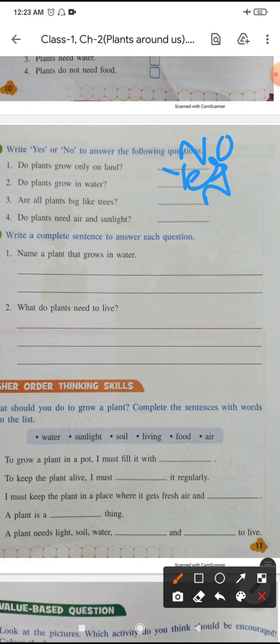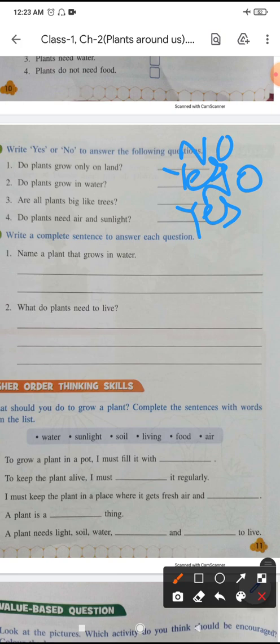Are all plants big like trees? No, all are not trees. Some are creepers, herbs, climbers also. So all plants are not like trees. Do plants need air and sunlight? Yes, they need them. As we need them, plants also need them to survive. Write a complete sentence to answer each question.